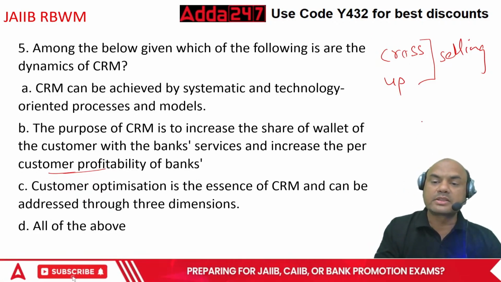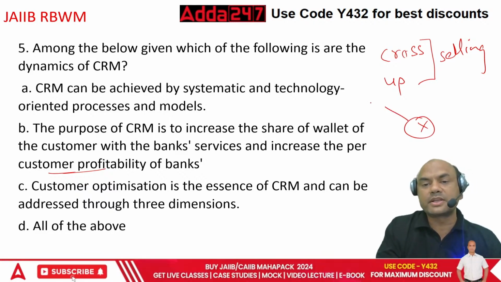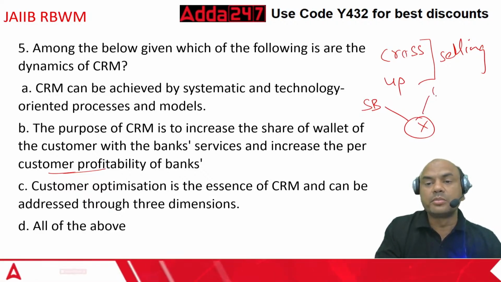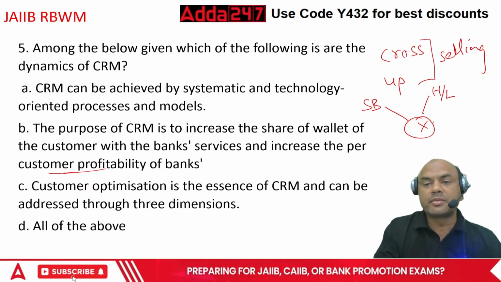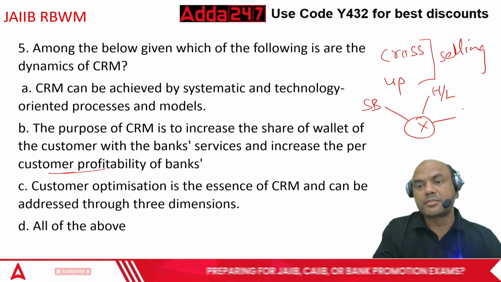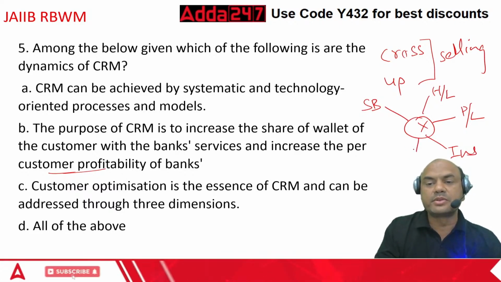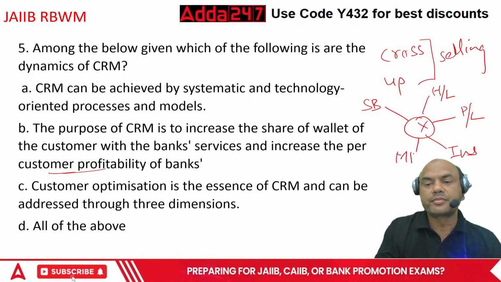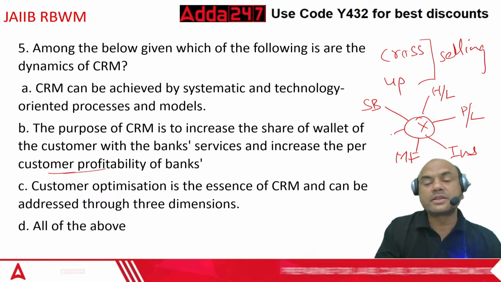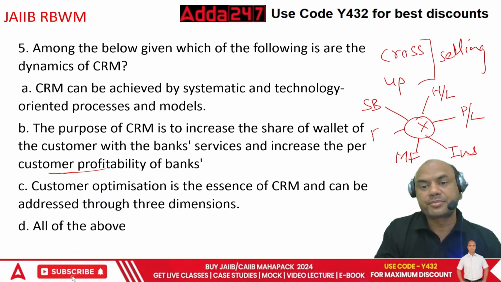Cross-selling means one customer X, if this customer has a savings account with me, then I must be able to sell a home loan. I must be able to sell, let's say, some personal loan. I must be able to sell insurance. I must be able to sell mutual fund. I must be able to sell some other investment, FD.